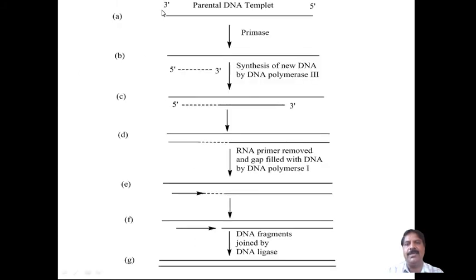In the first step, this is the 3' to 5' end. This is called the parental DNA template. This will undergo primase, using RNA. This will break, and one fragmentation will take place 5' to 3' end. The synthesis of new DNA by DNA polymerase 3, using this DNA polymerase enzyme, makes a new DNA molecule that is exactly a copy of the DNA template.